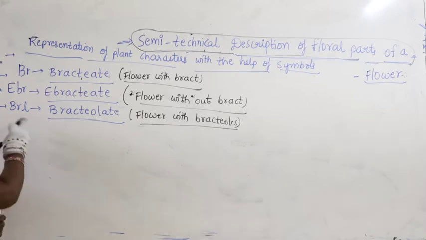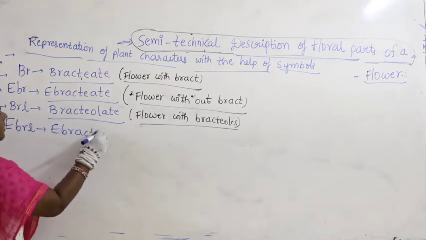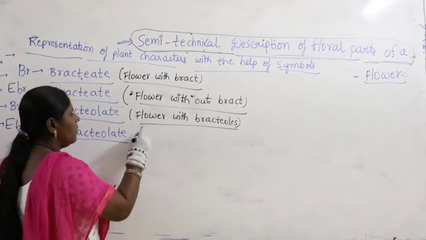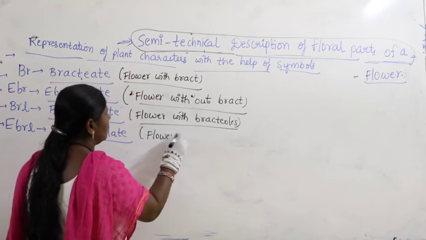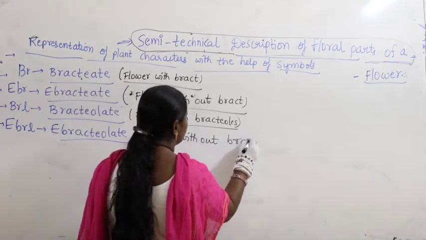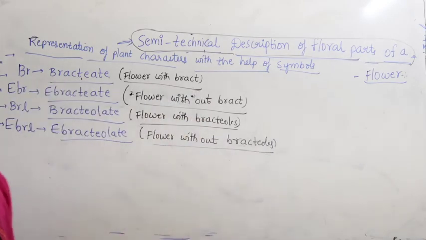If bracteoles are present for the flower, the condition is called bracteolate. Then we find the condition called EBRL, meaning ebracteolate, meaning flower without bracteoles, the flower doesn't have any bracteoles.